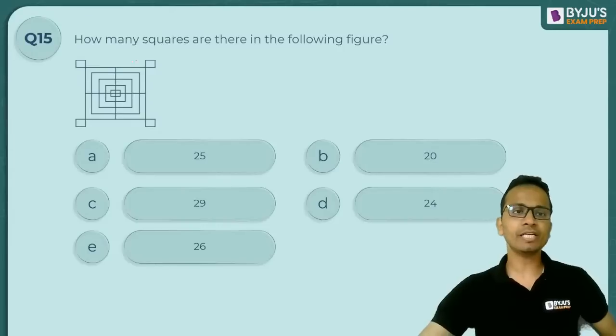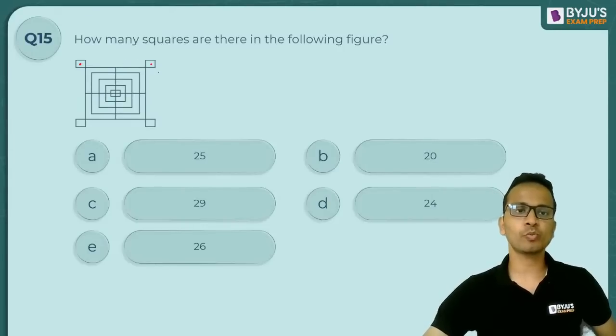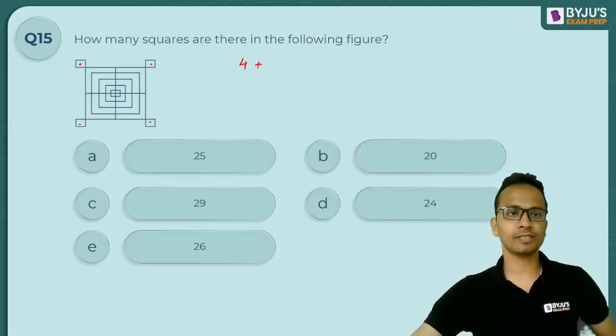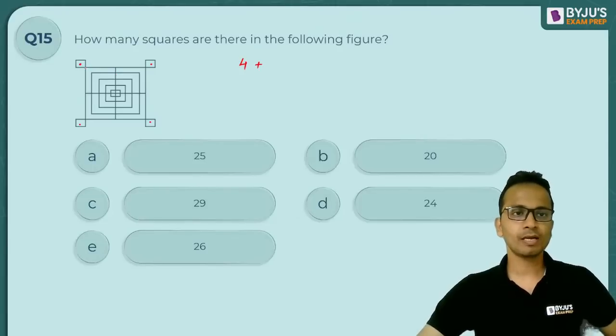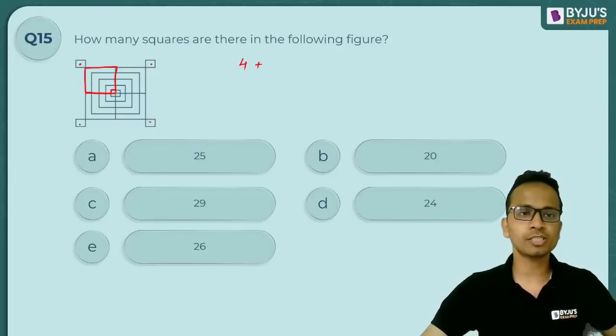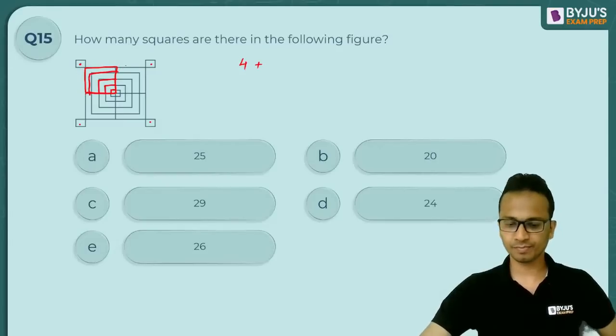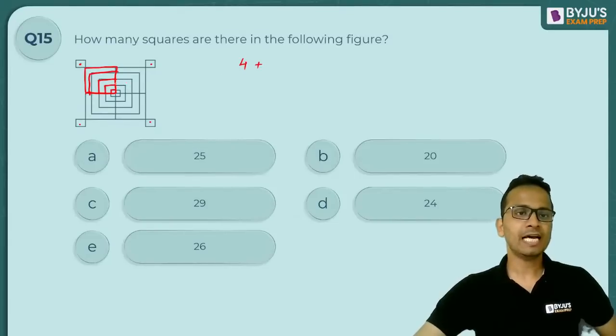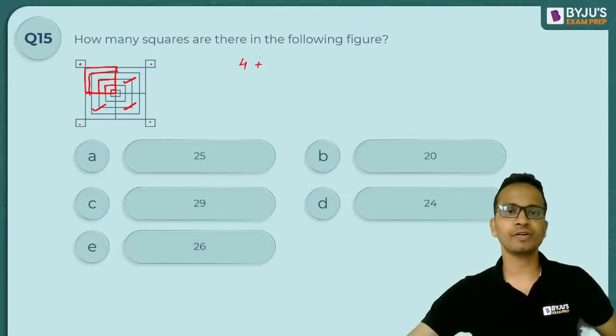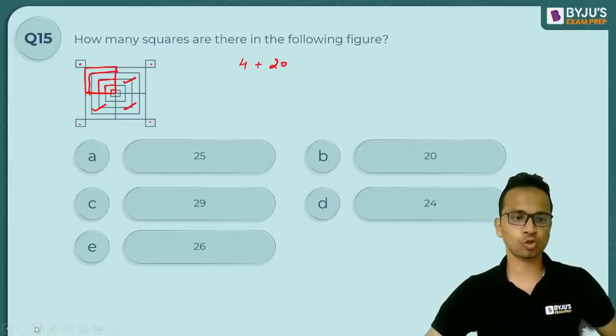Okay, so let's start counting the number of squares. So first of all, these small squares at the corners, which have no contribution to the other squares. So 4 of these squares. Okay, now consider this figure first of all. Okay, so in this figure, it will start with the smallest square, 1, then 2, then 3, then 4, and then the bigger one, 5. Okay, so 5 squares like this and 5 squares here, here and here. So total 5, 5, 5, 5, 20 squares will be these squares.